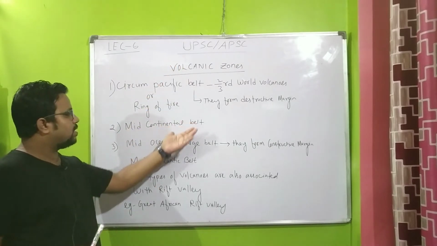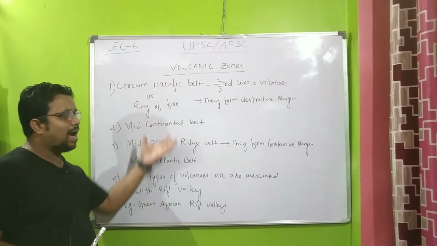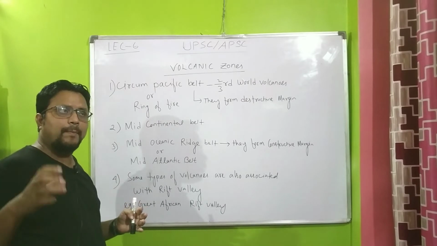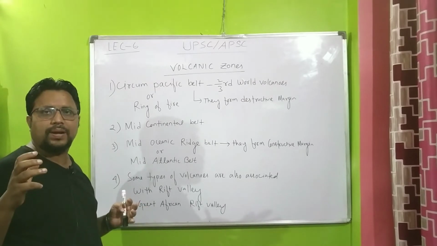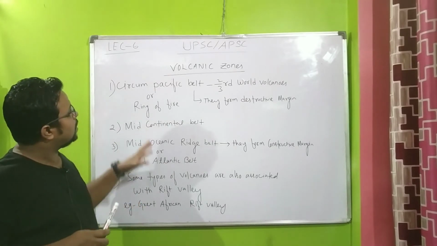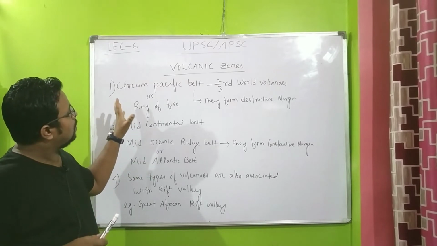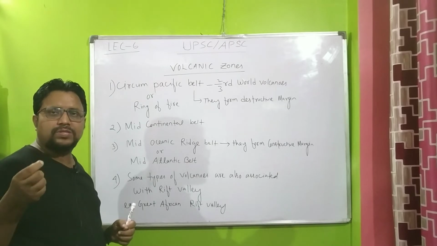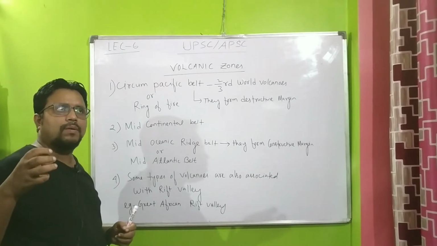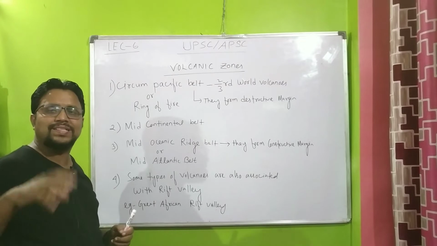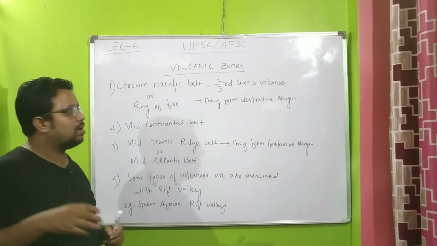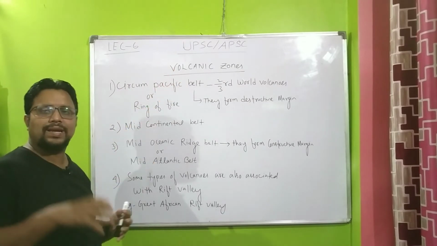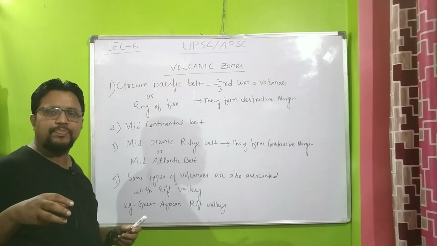Number 2, mid-continental belt. All this I will do when I do the map class. In the mapping class, I will do everything: which area is prominent for earthquakes in the world and in India, and similarly which area is prominent for volcanic zones in the world and in India.